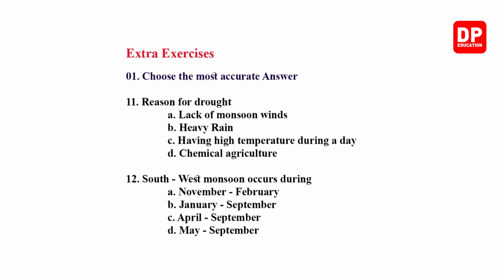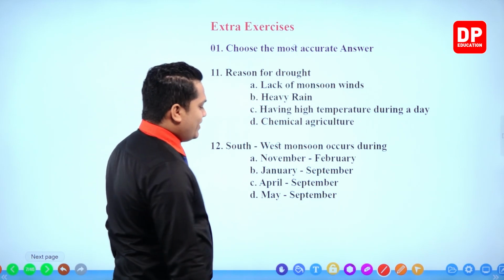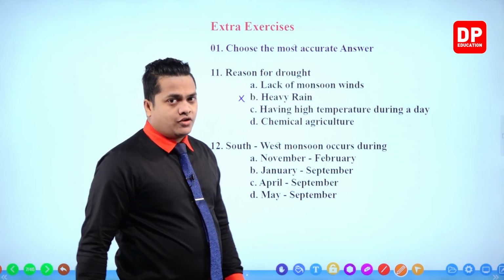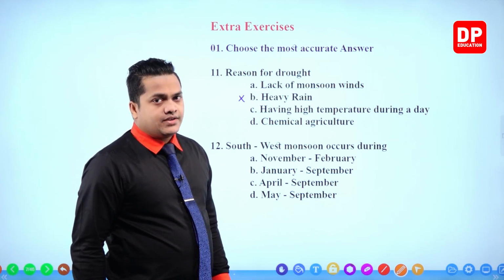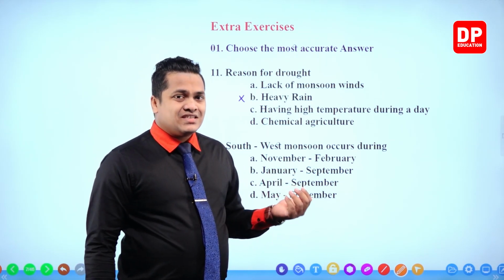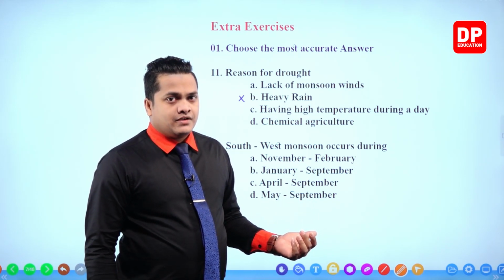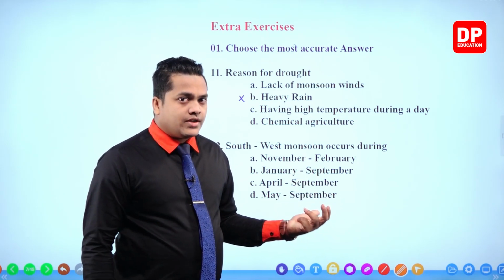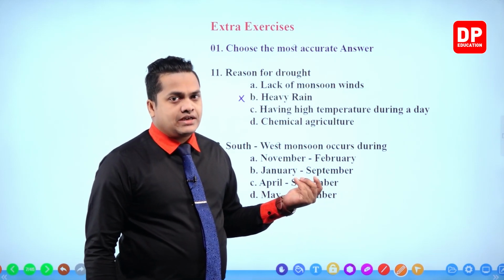Reason for drought: lack of monsoon winds, heavy rain, having high temperature during a day, chemical agriculture. Reason for drought, it's very simple. Heavy rain will not cause drought for sure. Heavy rain will cause floods, right? Not droughts. In order to have droughts, there should be less amount of water. If heavy rain comes, it's obvious that the amount of water in a particular area will definitely increase. So it is incorrect.